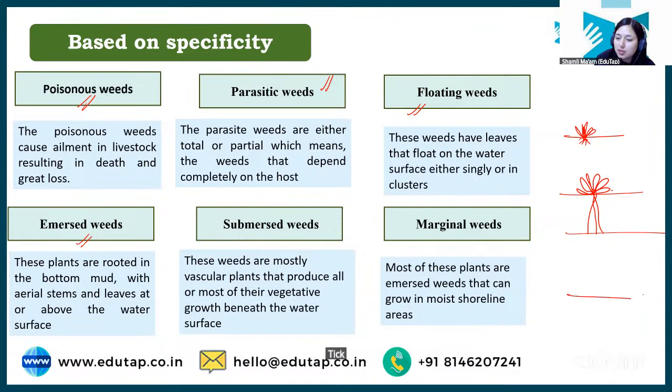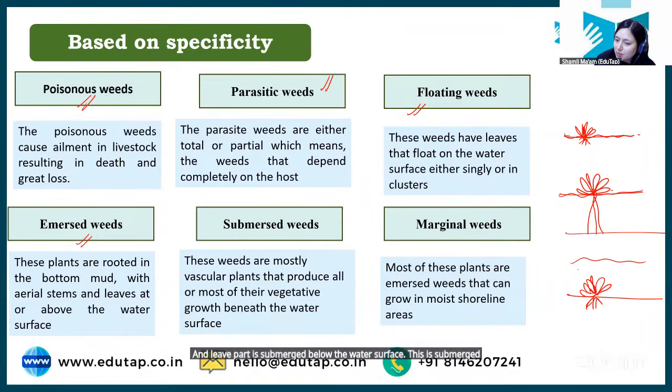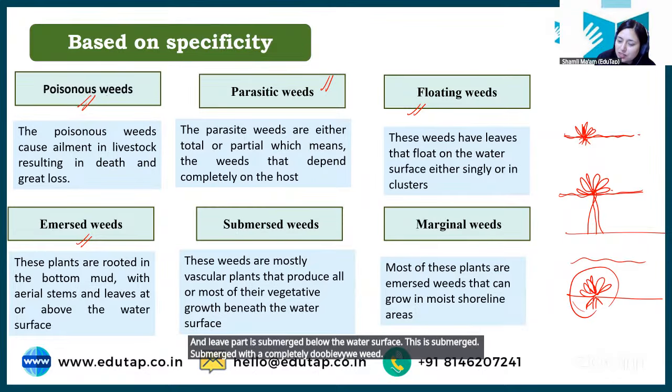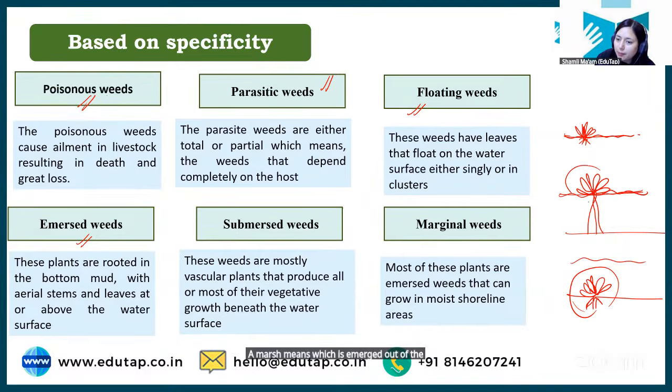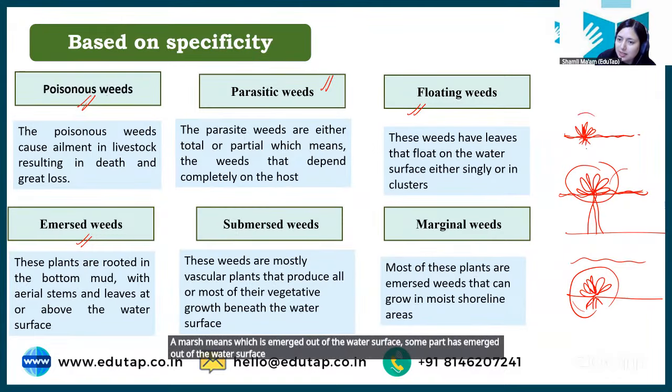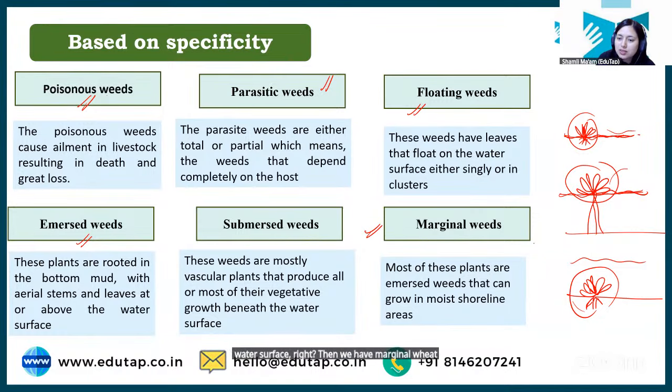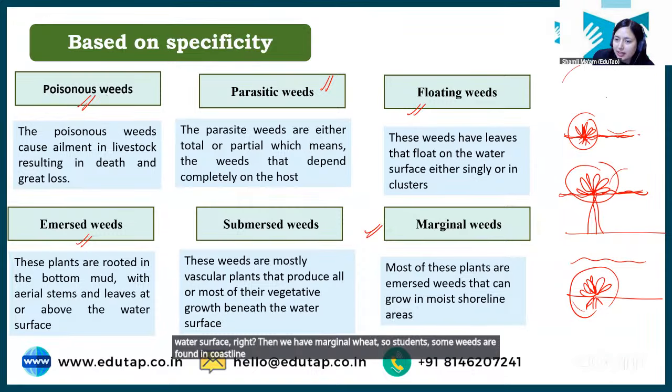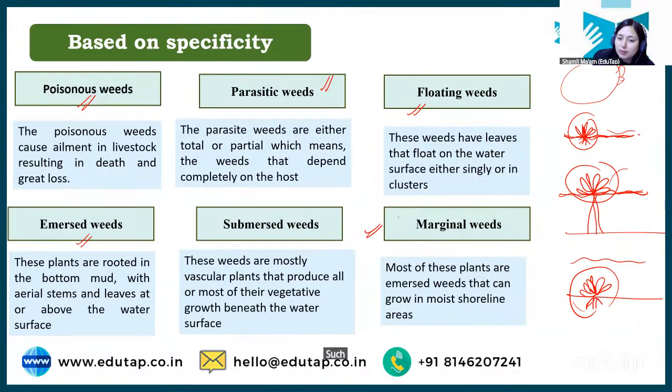Then we have submerged weed. Submerged weed is basically one where all parts of the weed, like roots and leaf part, are submerged below the water surface. Submerged means completely underwater. Emerged means some part has emerged out of the water surface, and floating is basically which is floating on the water surface, right? Then we have marginal weed. So students, some weeds are found in the coastline or shoreline. Like this is a water body and along the shoreline you will find some weeds that are growing. Such are called marginal weeds.